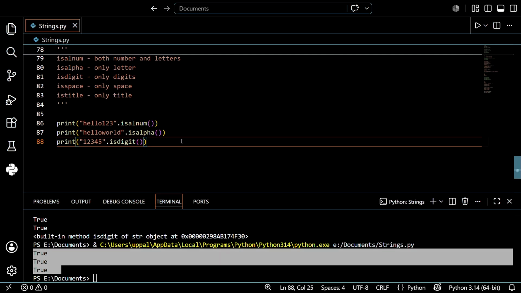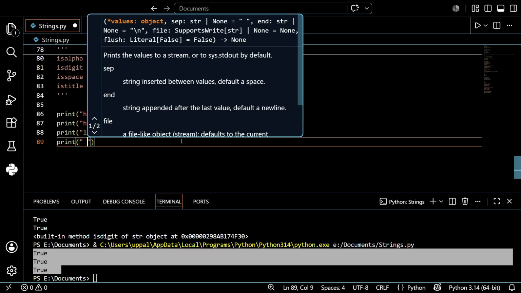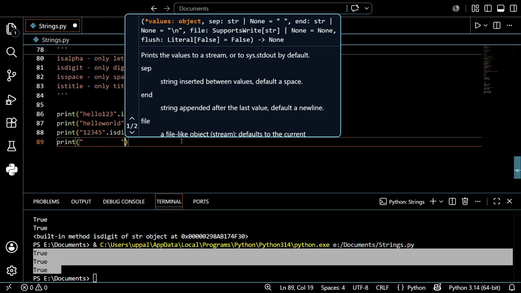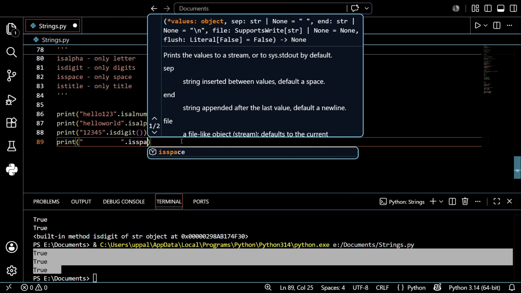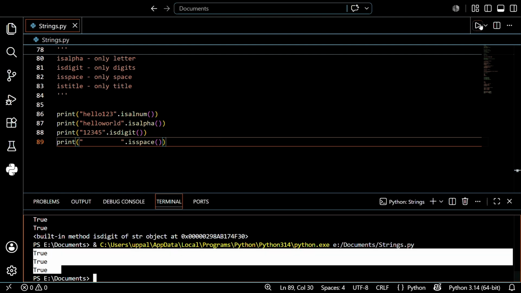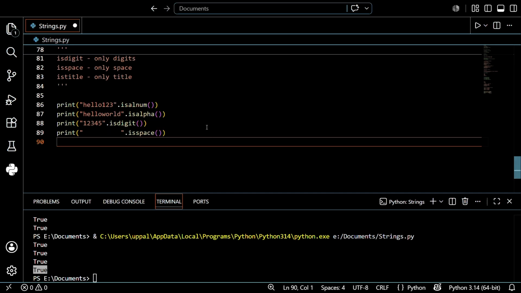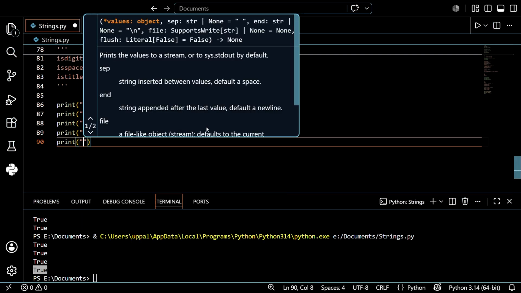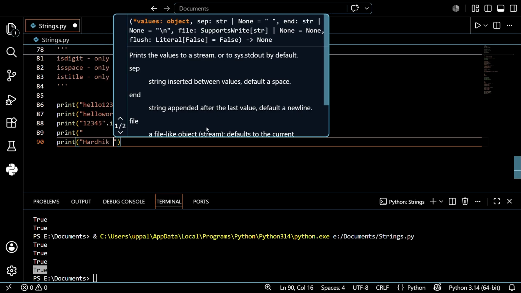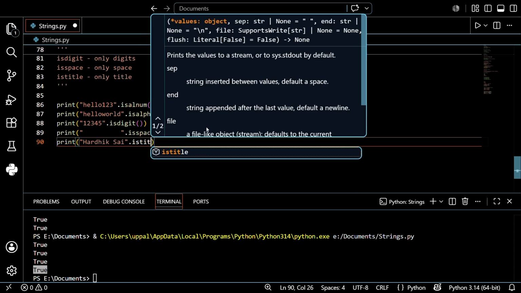So like that, let's create another one, like print of double quotes with a space, dot isspace of. It verifies only the space or not. Just save this and run this. Again true. After that, the final one, print dot istitle of.